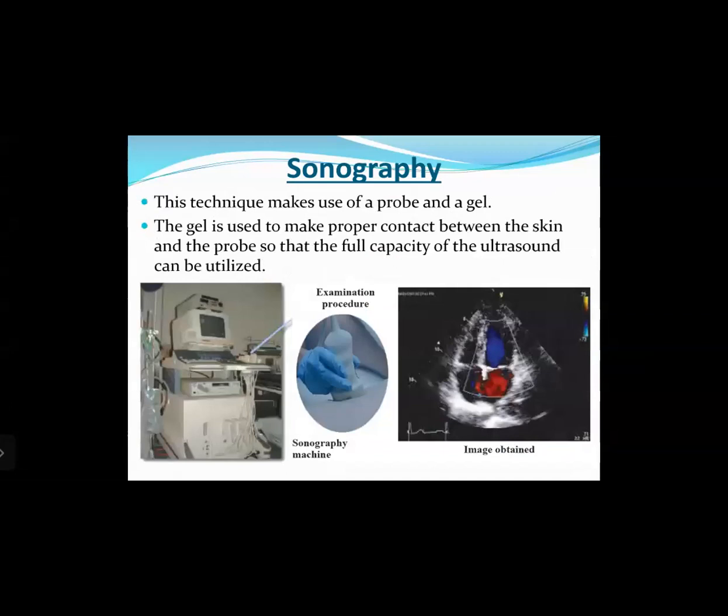Now, sonography technique makes use of a probe and a gel, as you can see in the diagram. The gel is used to make proper contact between the skin and the probe so that the full capacity of the ultrasound can be utilized. On the left-hand side there is a sonography machine, the computer which is attached to the probe, and the image which is generated on the right-hand side on the screen. The sonography technician is trained to analyze the image.